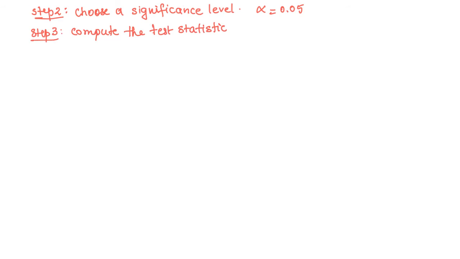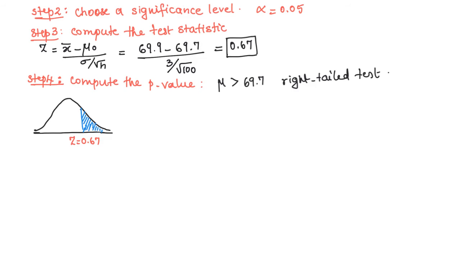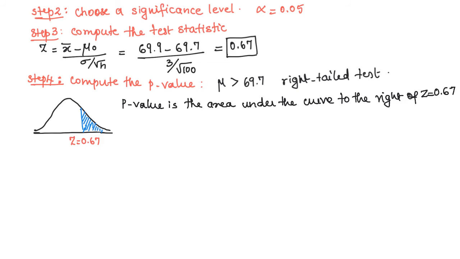Step 3, compute the test statistic. We can use the formula, substitute the values for each one, and calculate. Step 4, compute the p-value. Since the alternate hypothesis is mu greater than 69.7, it is a right tail test. So the p-value will be the area under the curve to the right side of z equal 0.67. You can find the area using table A2 or using the calculator.